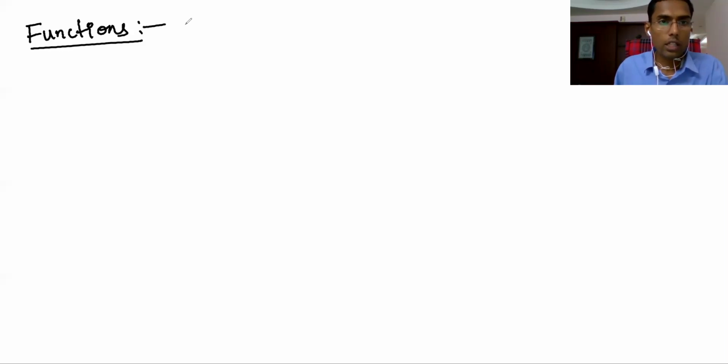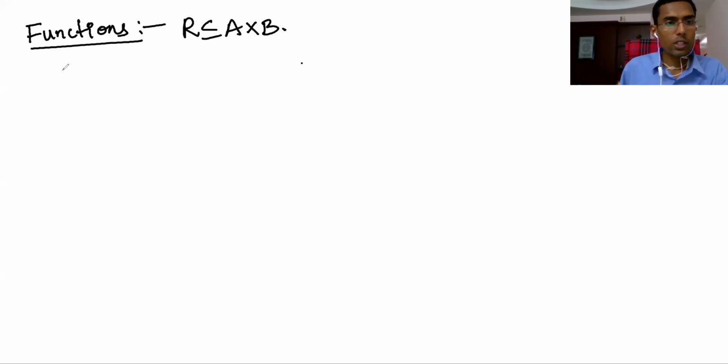I already told you. R is called a relation from A to B if it is a subset of A cross B. So every subset of the Cartesian product is called a relation from A to B. So this I already told you. Now I have to tell you what a function is.